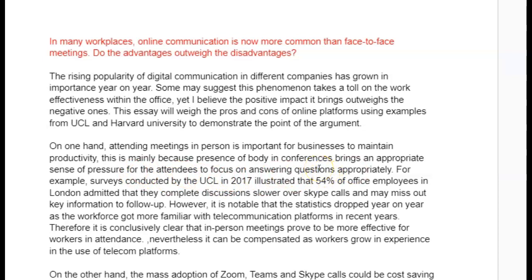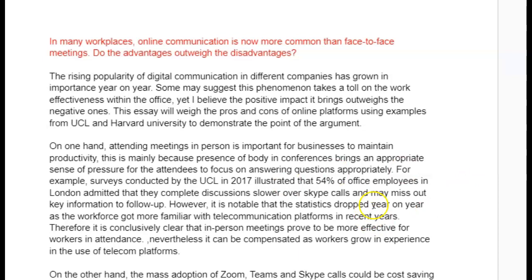I would have really made this more concise. Okay, because it's not just questions when you're at a conference, but it's actually just being able to focus, to follow the information being given, and to follow the discussion and all that stuff. So I would have definitely made this sentence far more concise. For example, surveys conducted by the UCL in 2017 illustrated that 54% of office employees in London admitted that they complete discussions more slowly, carefully, over Skype calls, and may miss out key information to follow up.